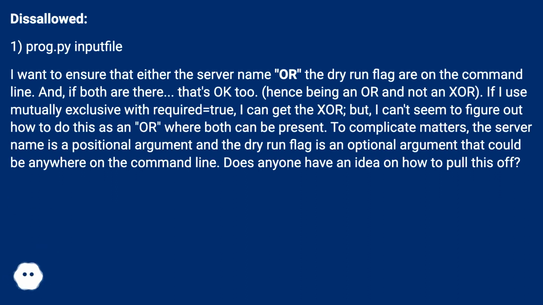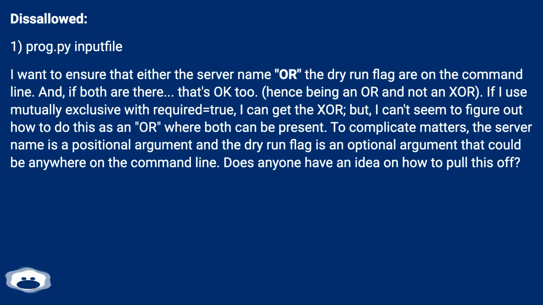Disallow: 1. prog.py input file. I want to ensure that either the server name or the dry run flag are on the command line. And, if both are there, that's okay too. Hence being an OR and not an XOR. If I use mutually exclusive with required equals true, I can get the XOR, but I can't seem to figure out how to do this as an OR where both can be present.